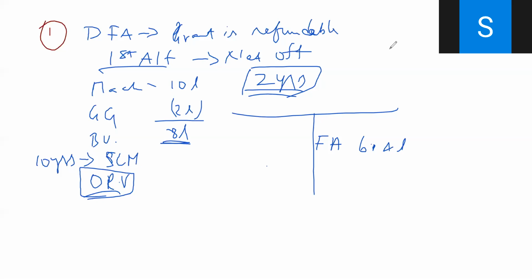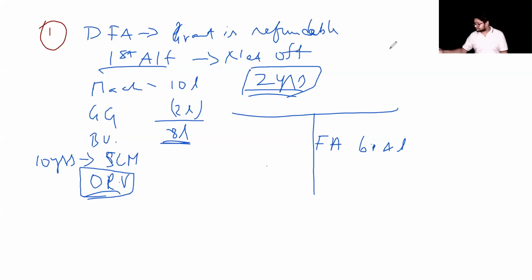I am actually asked to pay back the entire 2 lakhs because I did not satisfy the conditions for government grants. Because I did not satisfy the conditions for government grants, I'm asked to pay that 2 lakh rupees now. Now, if this is the case, how do I account for it?